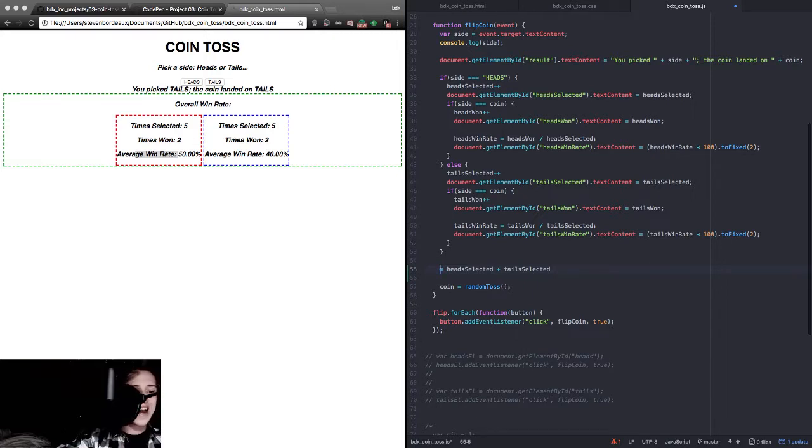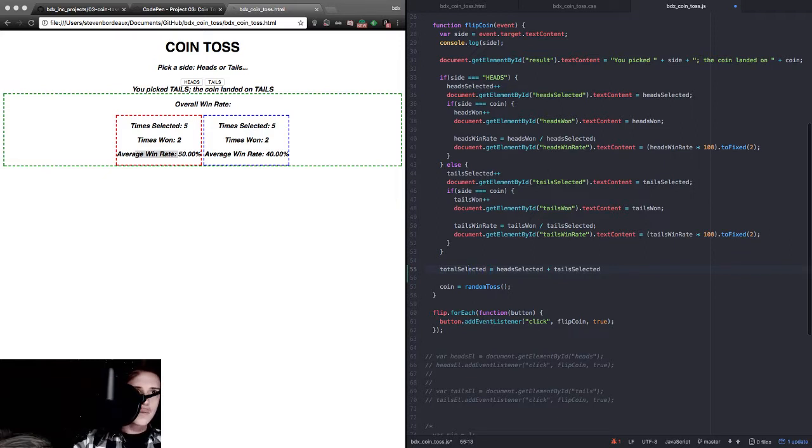Total selected. See, we figured it out. Hate coming up with variable names. Selected. Total selected. Maybe we could do overall selected. Overall selected. Overall 1. And then overall win rate. For consistency purposes, I think overall is better.